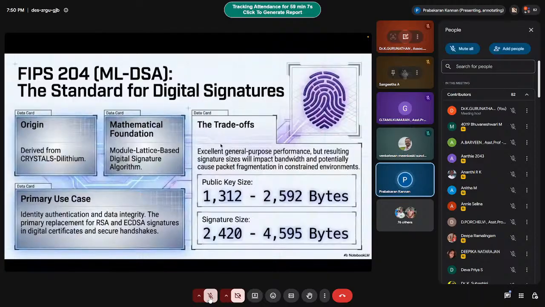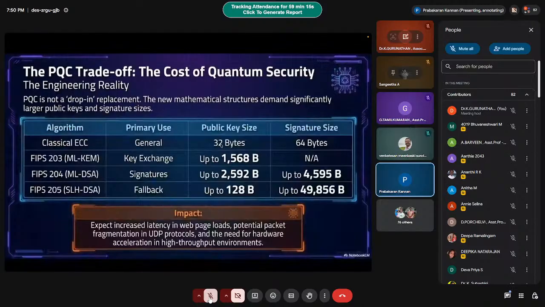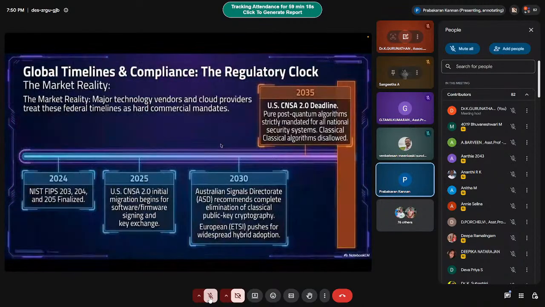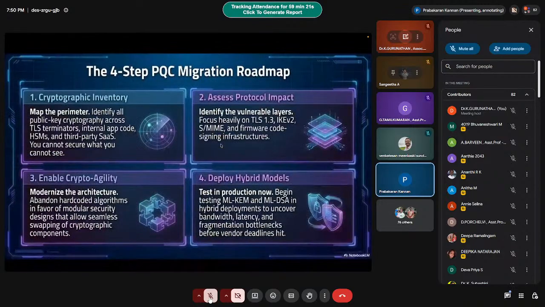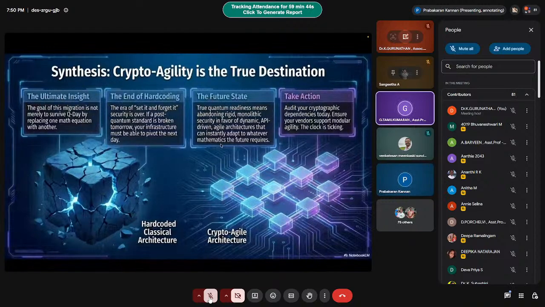I'm just going through the slides one by one, which it has created. You have seen the work which Notebook LM does.